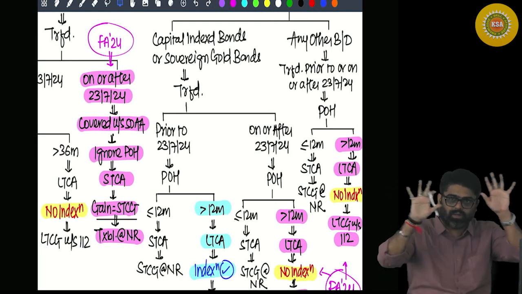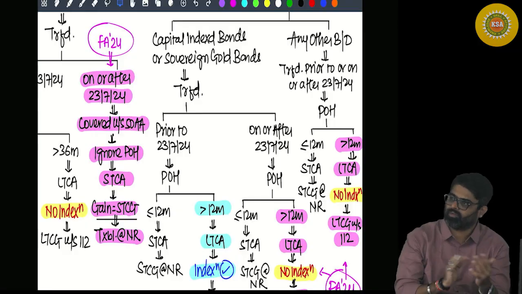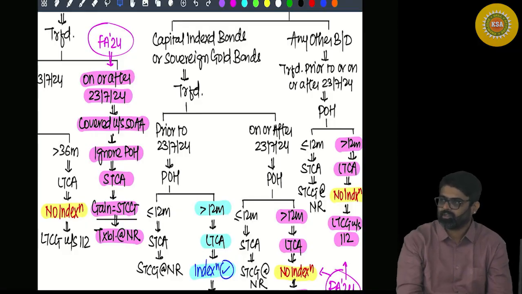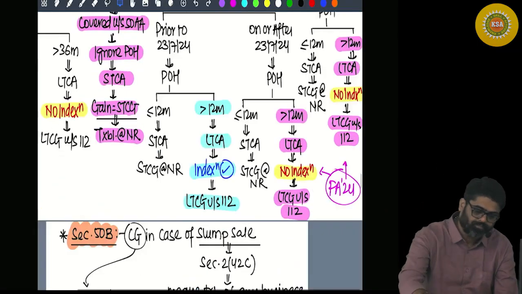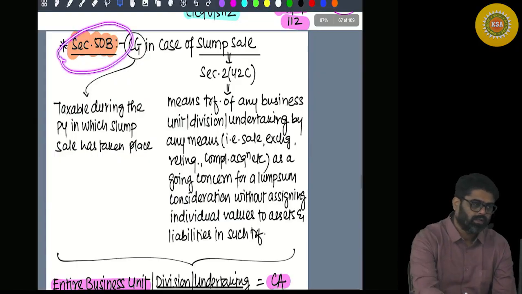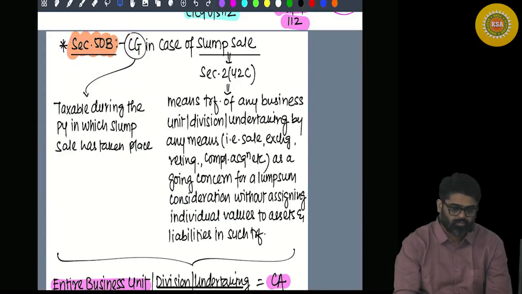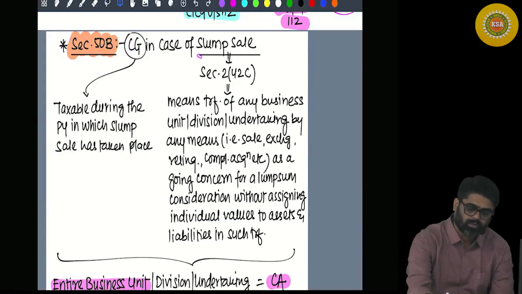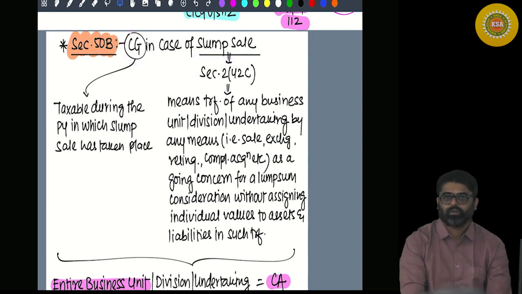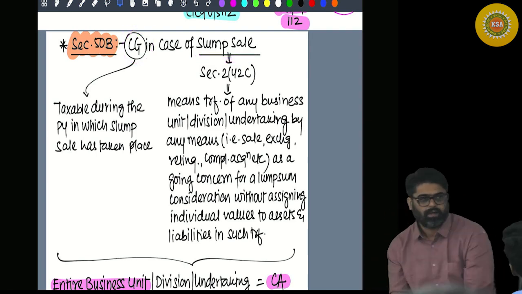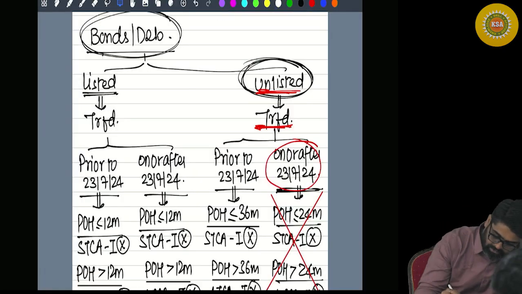So whatever effect has to be given for different types of bonds or debentures, I have covered in one chart. Okay. Now let's move on to the next part. Section 50B. Section 50B talks about capital gain arising in case of slump sale. Now pay attention. I'm going to write something.